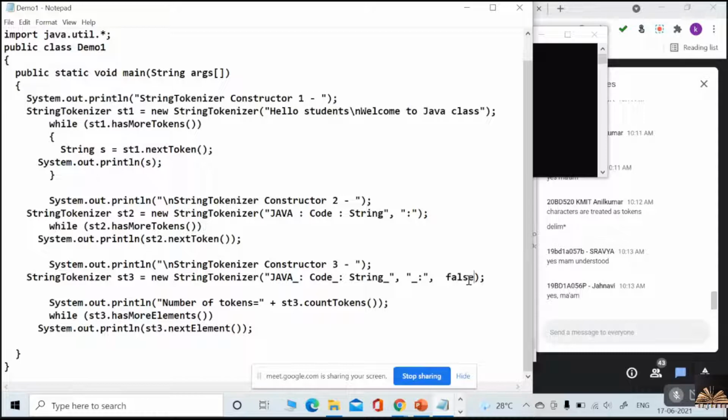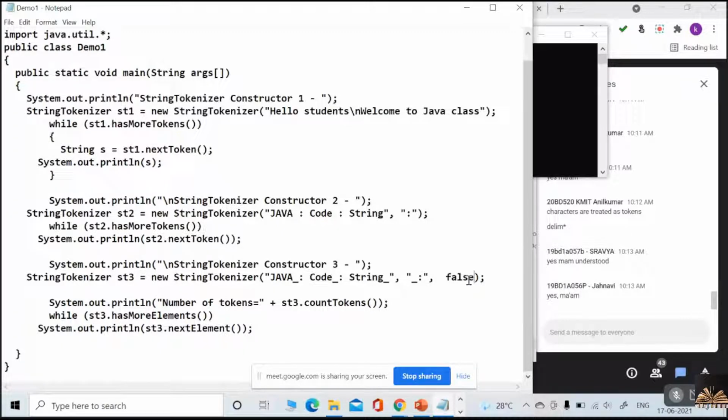Hope you already studied in the PPT, no? So can you please tell me how the delimiter is going to behave right now? Yes. Very good. The delimiter is not treated as tokens. It is only used to split the string. That is how we are able to see that.